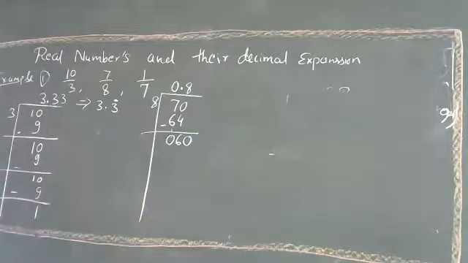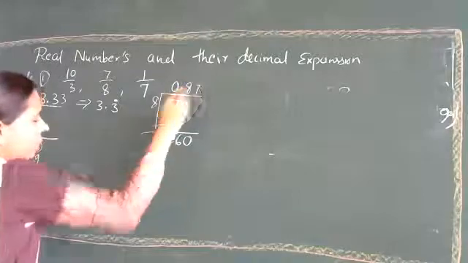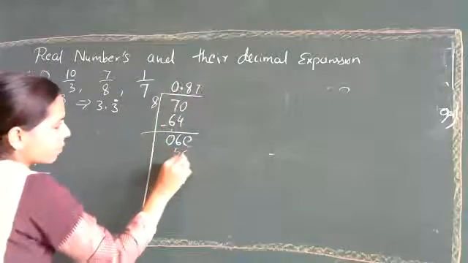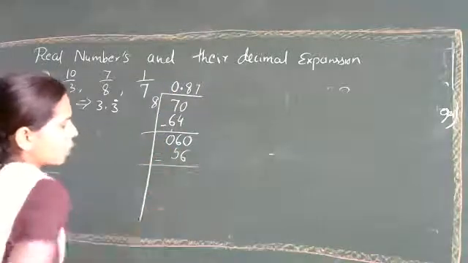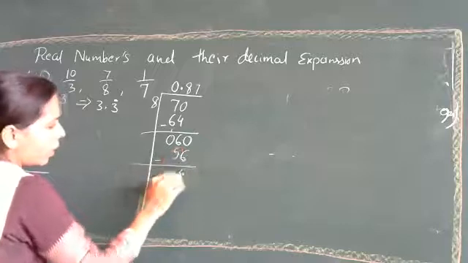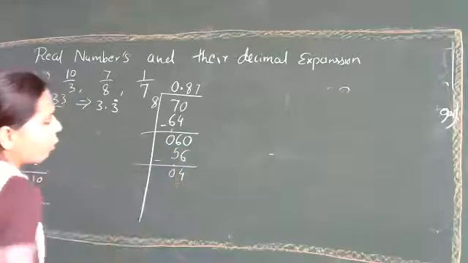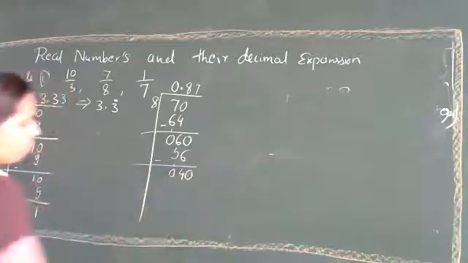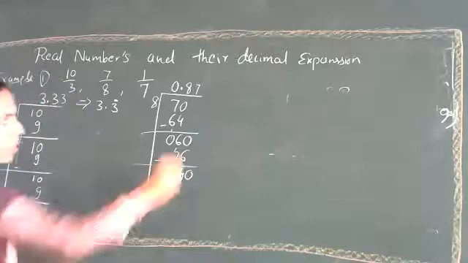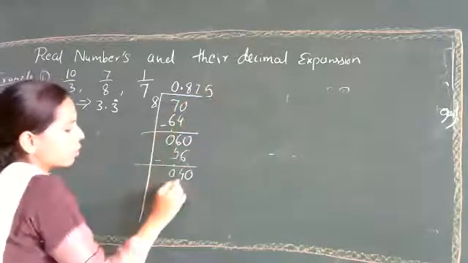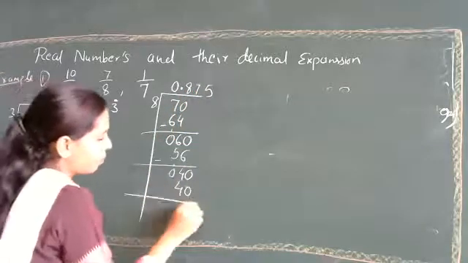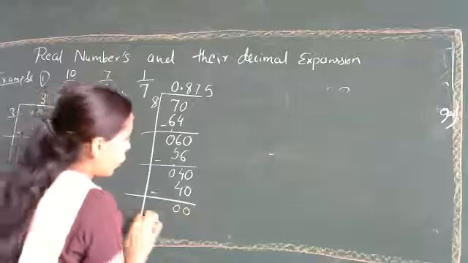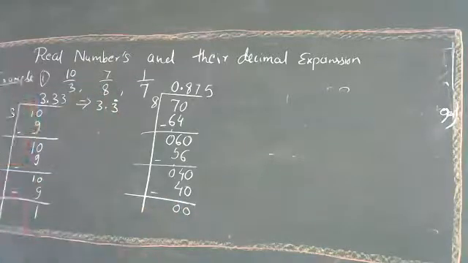Now 8 7s are 56, so again we will have a remainder of 4. Carrying 1, it is again 40. Now 8 5s are 40, so here we'll have a remainder of 0.